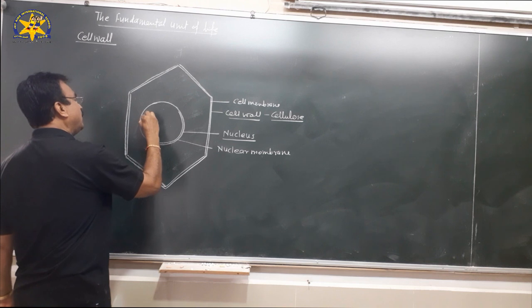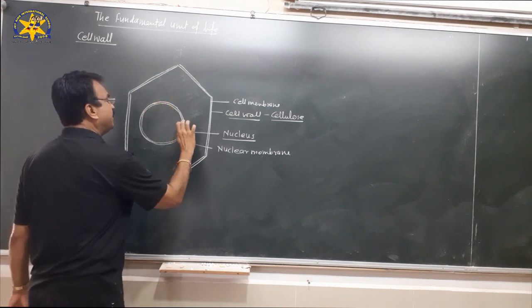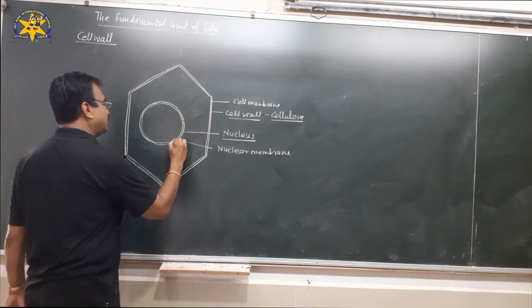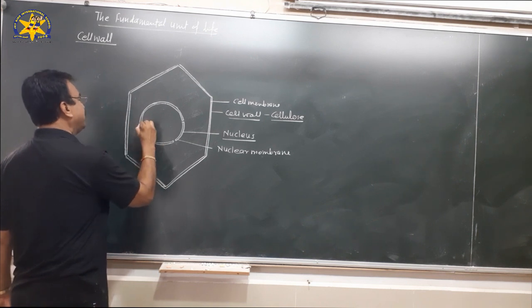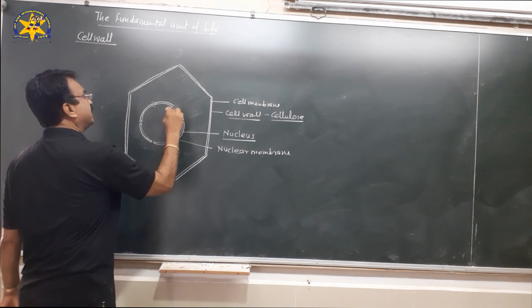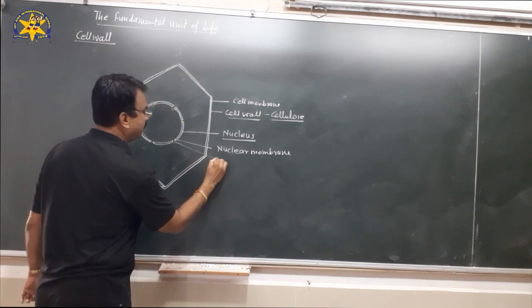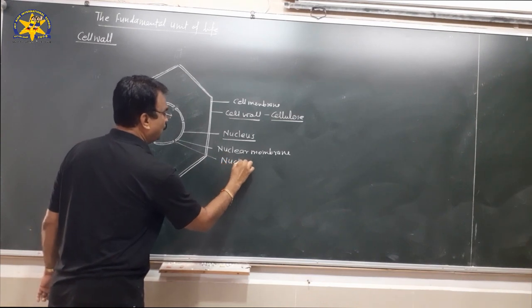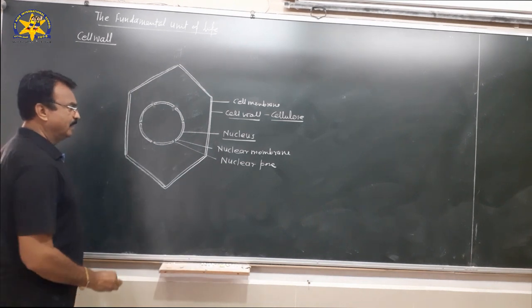This two-layered nuclear membrane has small pores at some intervals. These small openings present in the nuclear membrane are called the nuclear pores.